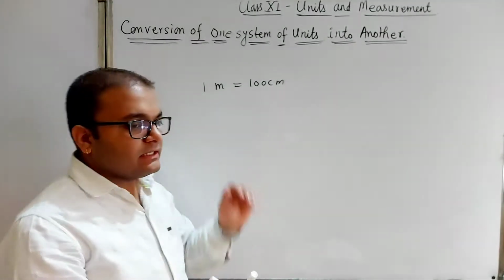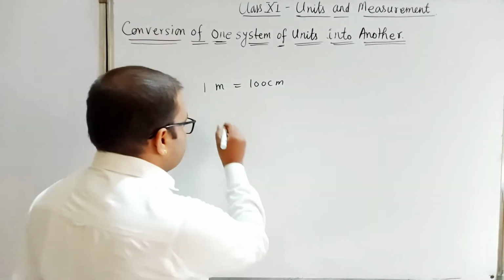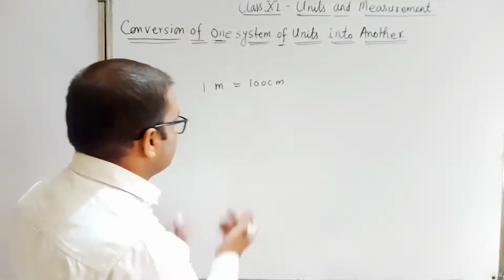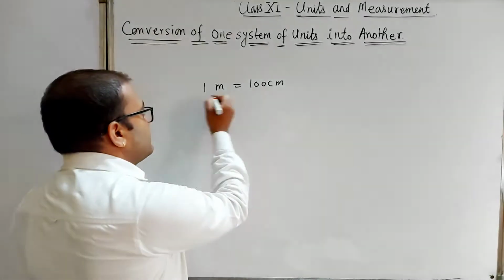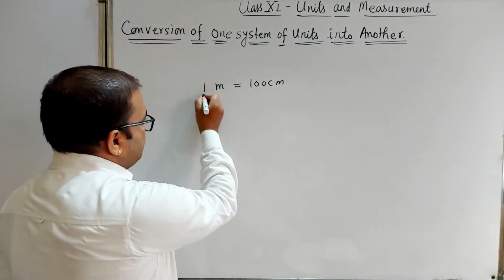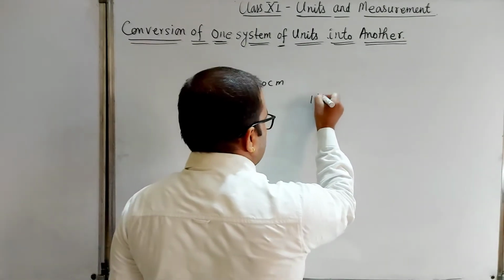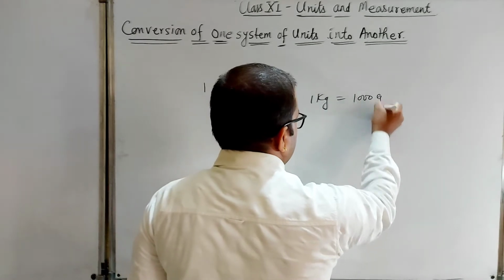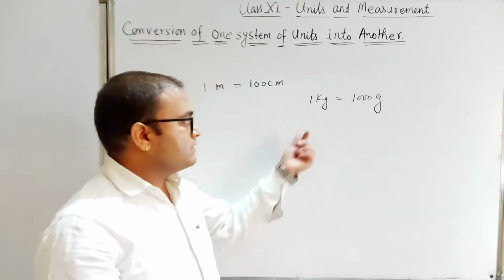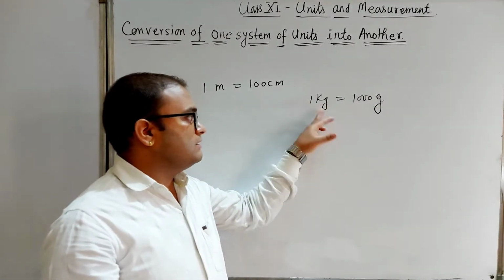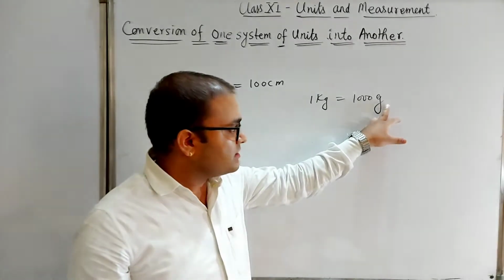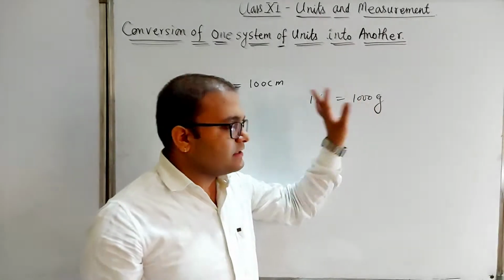So how can we convert physical quantities, for example from MKS to CGS system and from CGS to MKS system? We will study that. For example, 1 meter equals 100 centimeter, and suppose 1 kg equals 1000 gram. Here the unit is kg in MKS system and the numerical value is 1, and in CGS system the unit is gram and the numerical value is 1000.